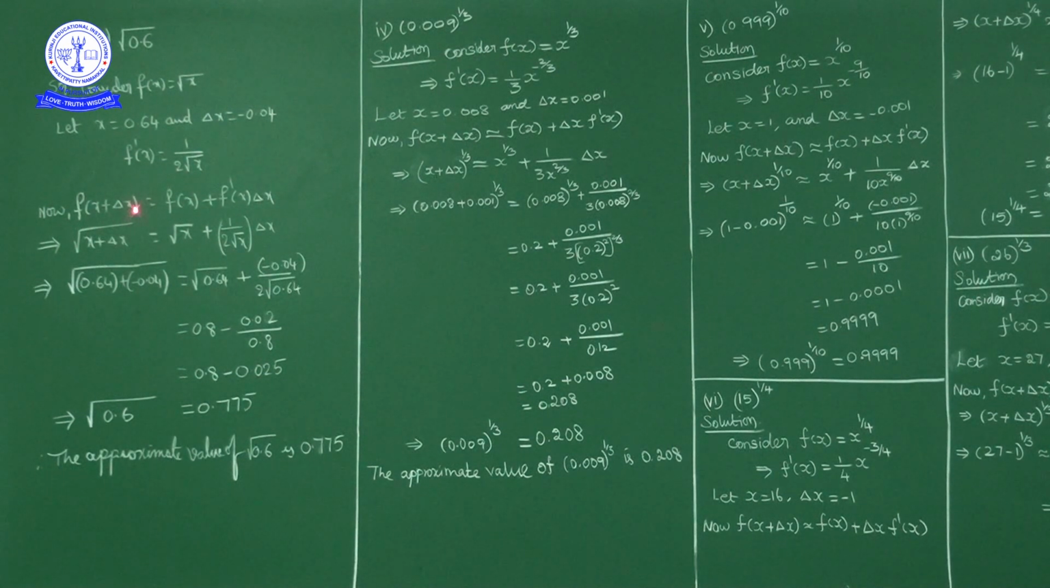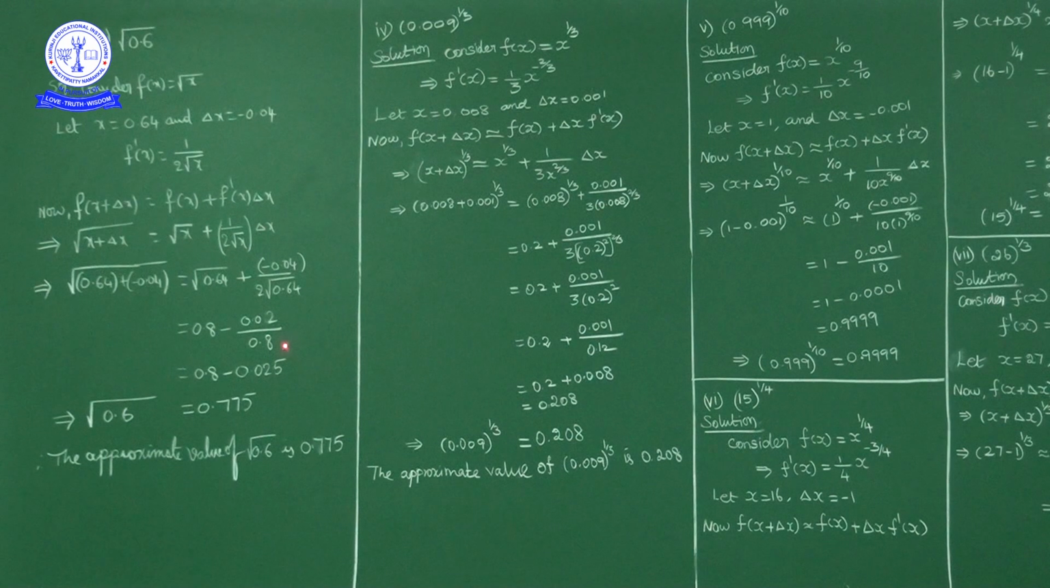So using the formula f of x plus delta x is equal to f of x plus f dash of x into delta x, the square root of x plus delta x is equal to square root of x plus 1 by 2 root x into delta x. In place of x substitute 0.64, in place of delta x substitute minus 0.04. So we get square root of 0.64 plus minus 0.04 is equal to square root of 0.64 plus minus 0.04 upon 2 into square root of 0.64. This is 0.8 minus, if you cancel 2, 0.02 by 0.8.